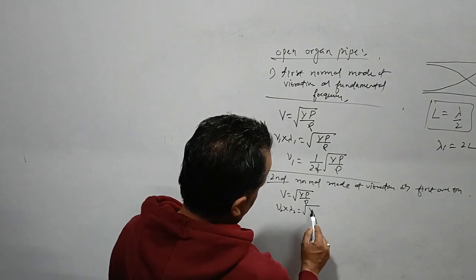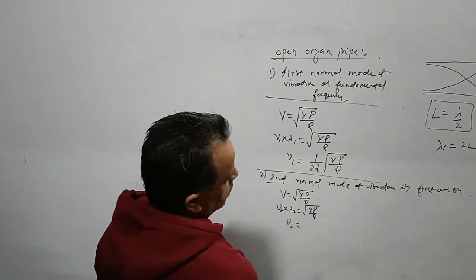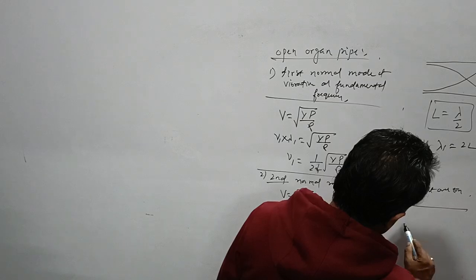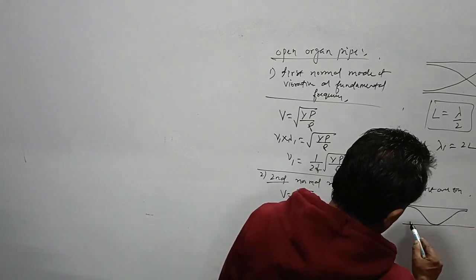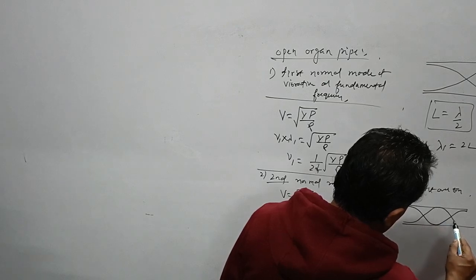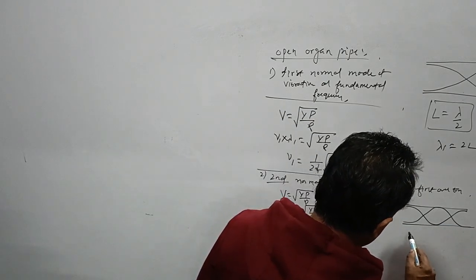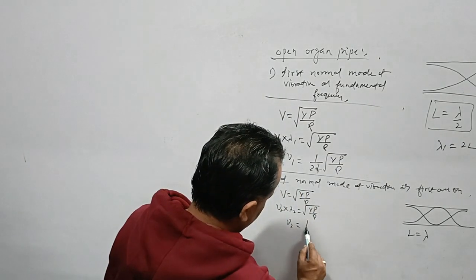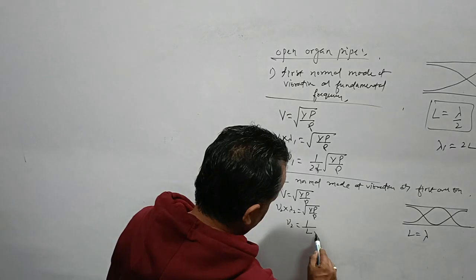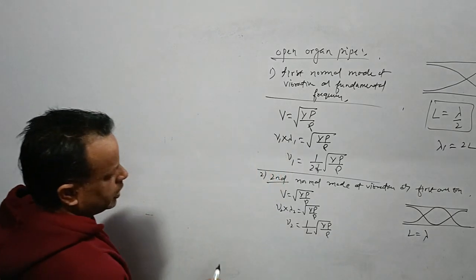Then in the second normal mode of vibration we have a full wavelength in the whole length, lambda equal to L. In that case, what will happen? This is 1 by L root over gamma p by rho.